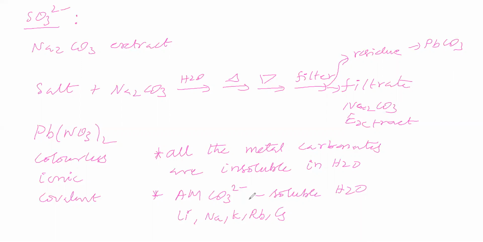Now we will go for sodium carbonate extract preparation, for which we will take a salt, for example lead nitrate. To this we will add sodium carbonate and water, and the contents will be boiled, then cooled. The lead takes carbonate and becomes lead carbonate, which is a precipitate. Sodium takes nitrate and gives sodium nitrate, Na plus NO3 minus.